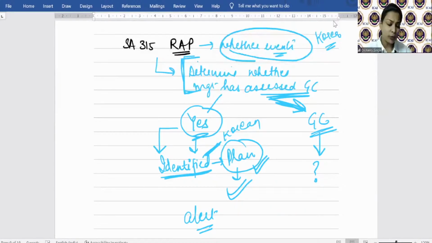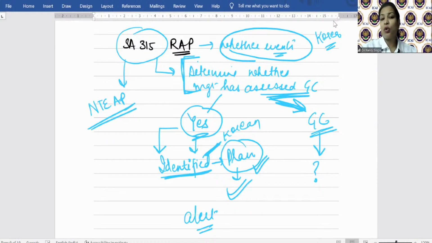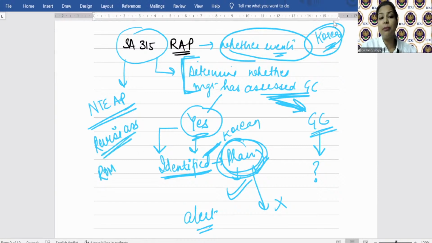An auditor will be what? Alert all the time. Based on his assessment of SA-315, auditor will decide the nature, timing and extent of audit procedures. If during the course of audit, he came across any such event that he did not know earlier, and later when he went through this plan, he realized that it is not effective. There is a doubt, this Korean ban is there, but this mitigating factor is not such effective. So now what auditor will do? He will revise his assessment. You have seen that risk of material misstatement assessment can always be revised, and accordingly he'll modify the audit procedures which he has earlier decided. Clear? Okay. Is it clear?